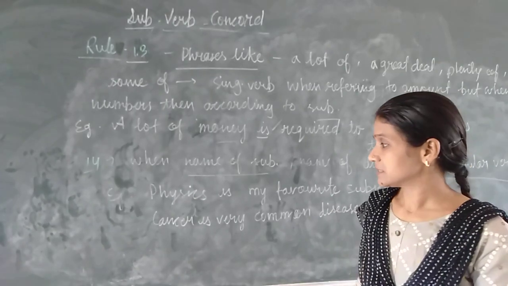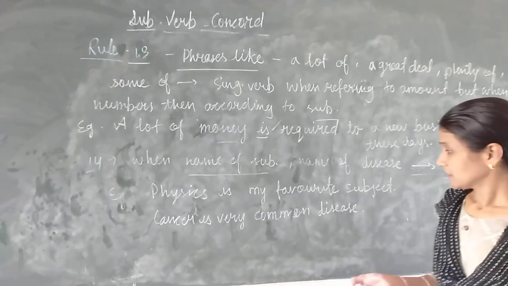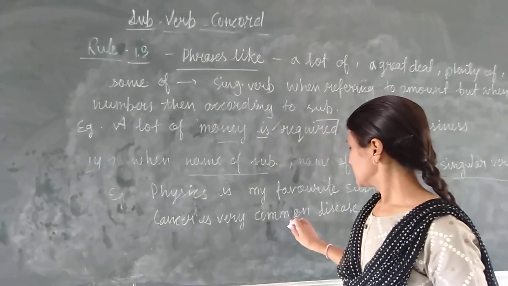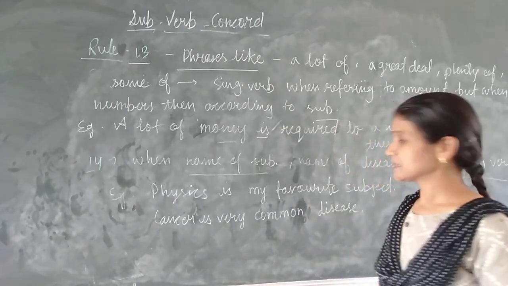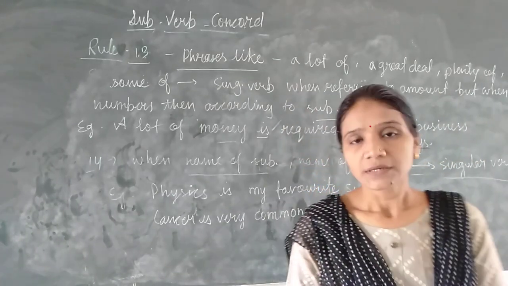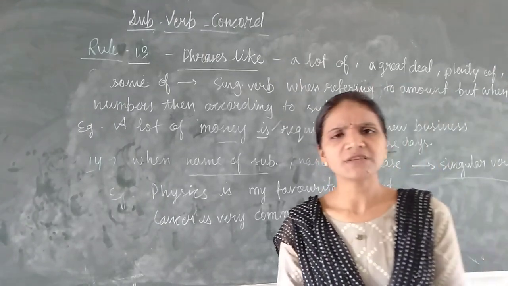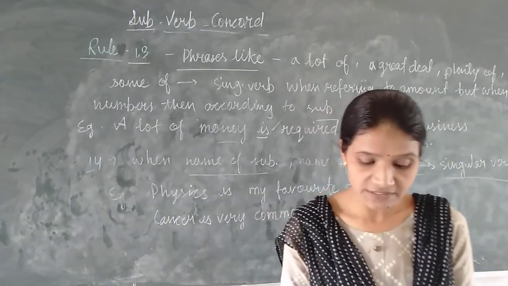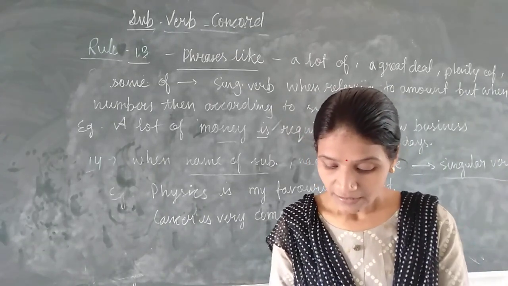Then see the next example. Cancer is a very common disease. Like any other disease name given, we will use singular verb, like typhoid, measles, these all are names of diseases. So we will use the singular verb when we have subjects like this.